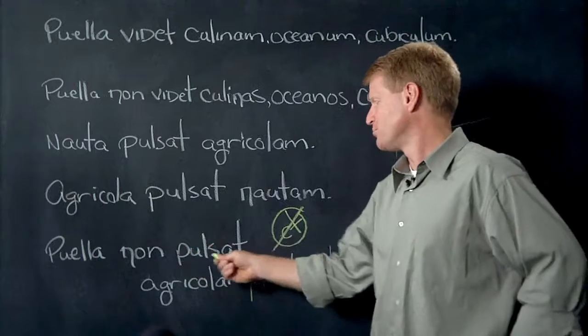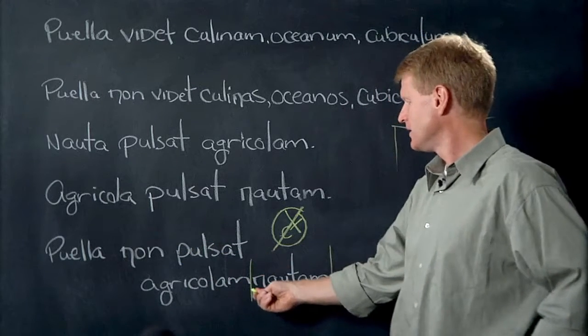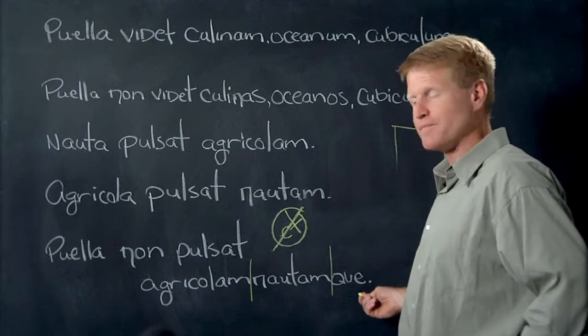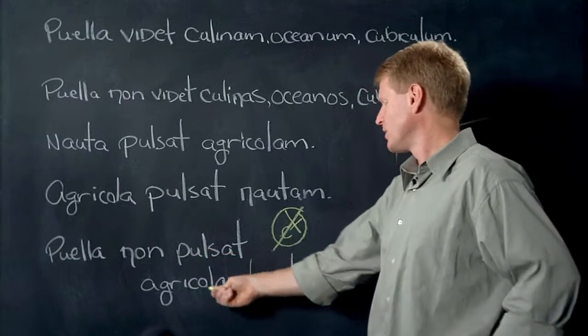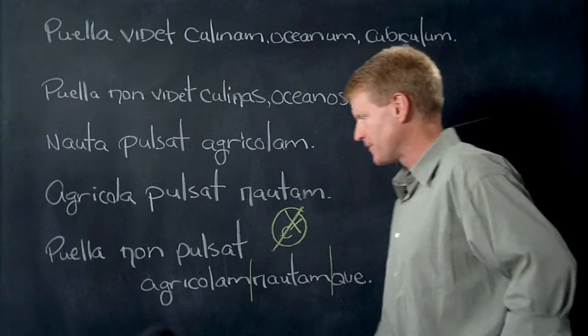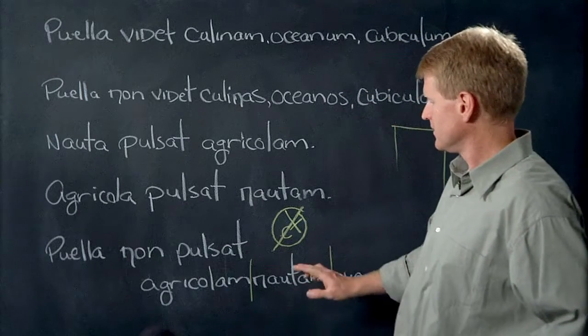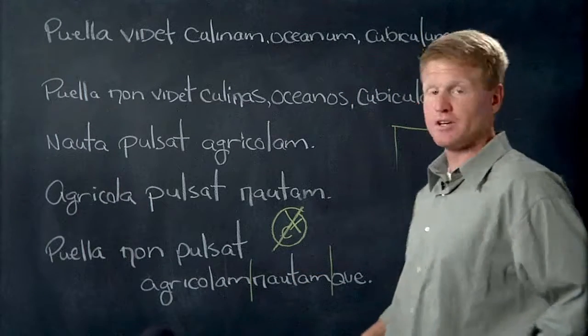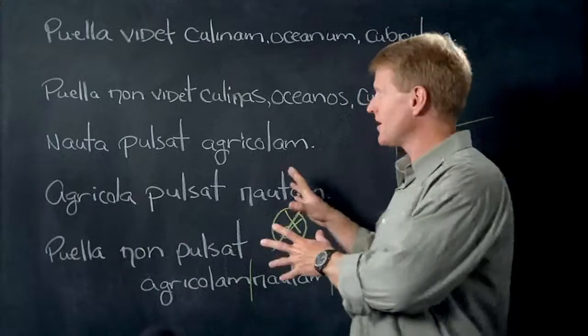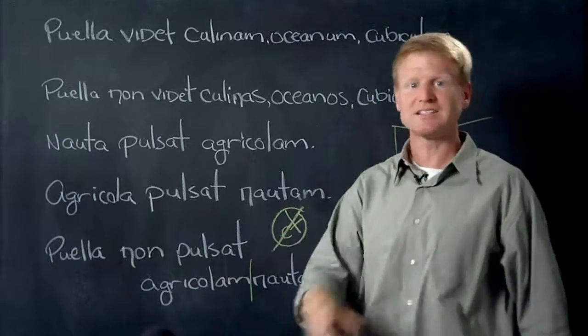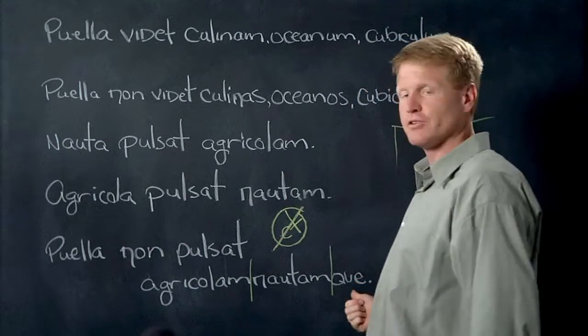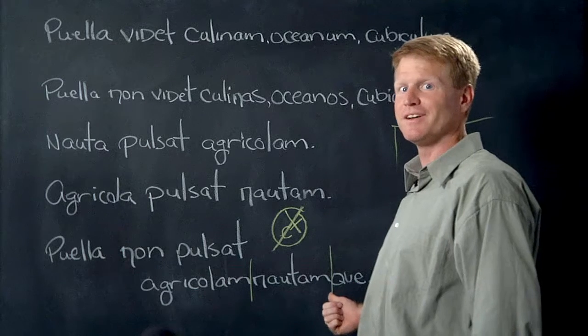So, puella non pulsat agricolam nautamque. Puella non pulsat agricolam et nautam. The girl does not hit the farmer and the sailor. So there you go. We reviewed the accusative. You saw how it works in practice. And as a bonus, you learned how to use the word que. Awesome.